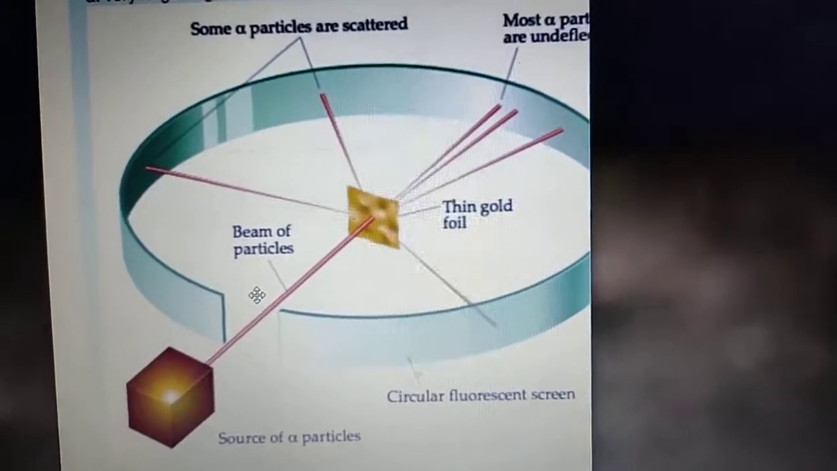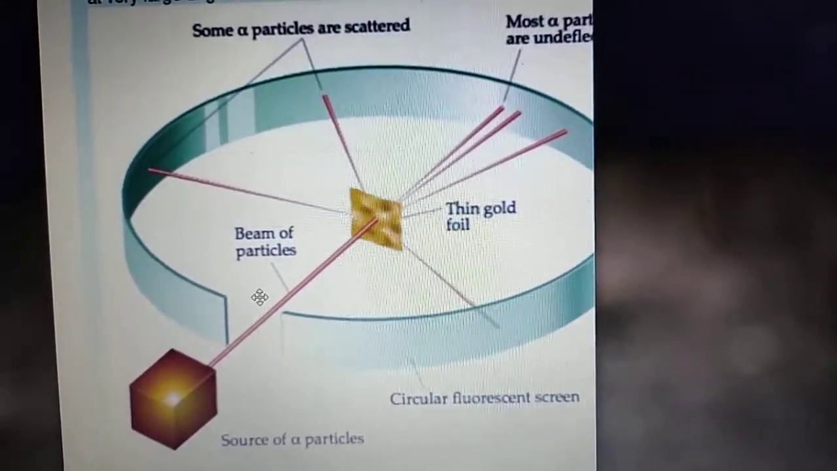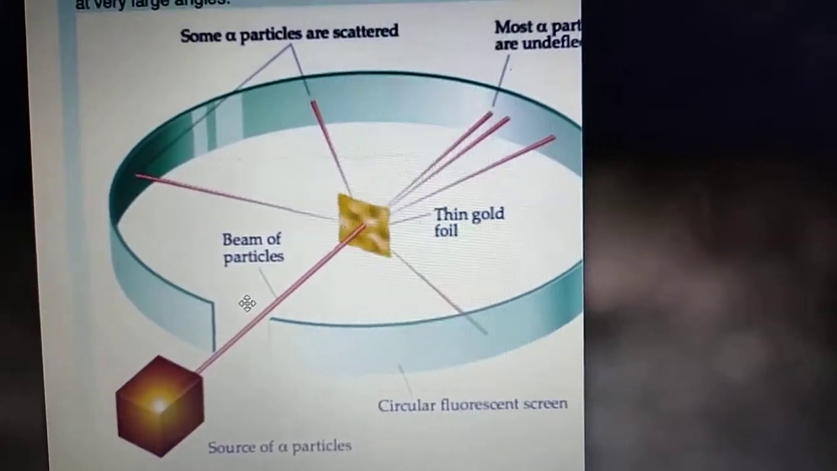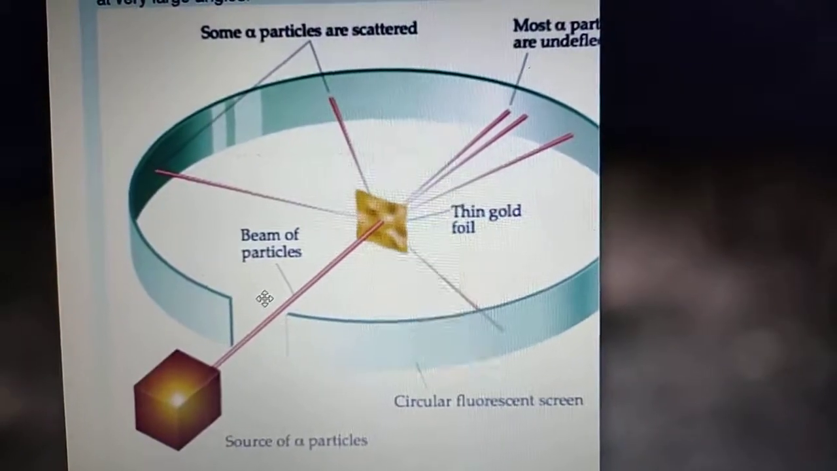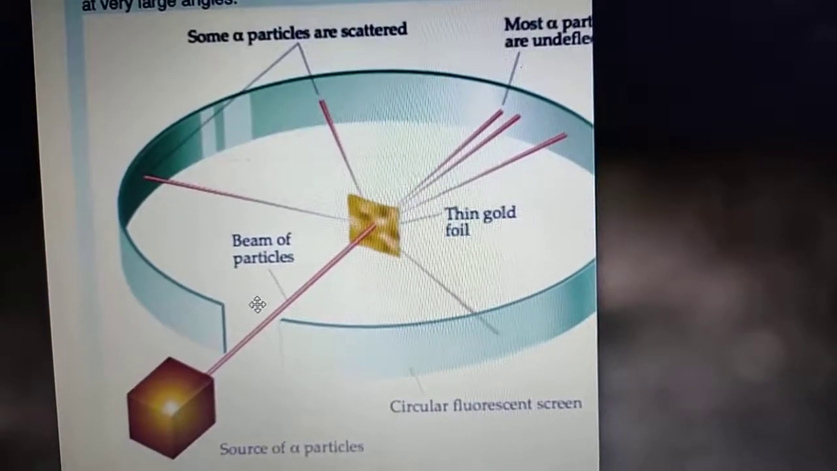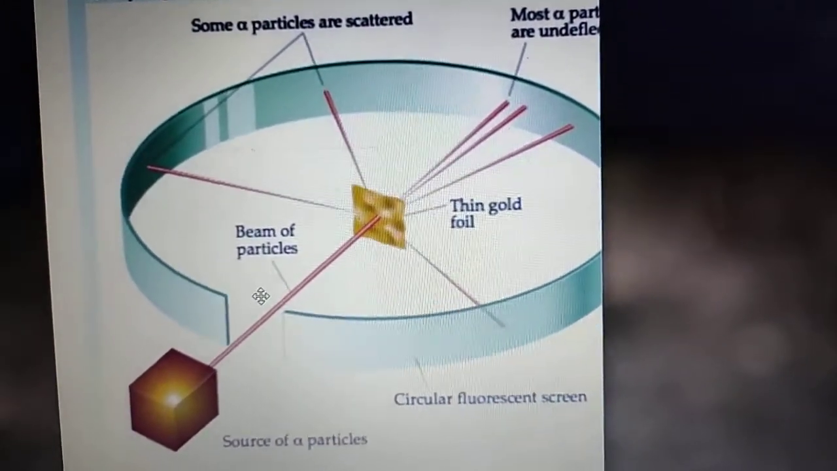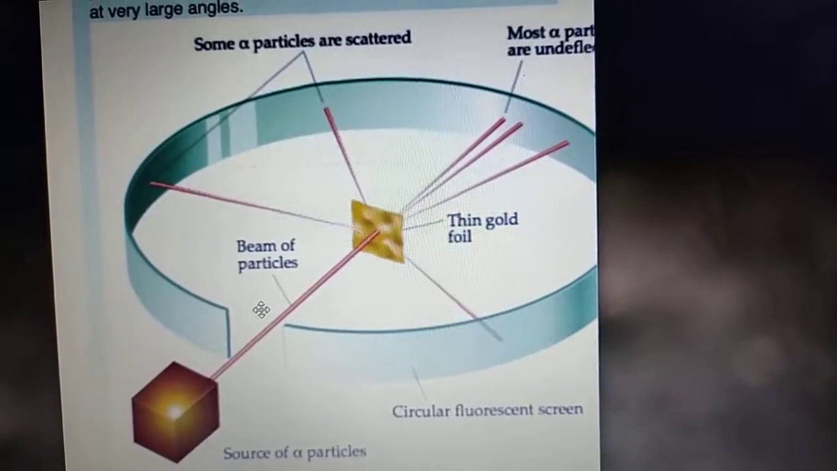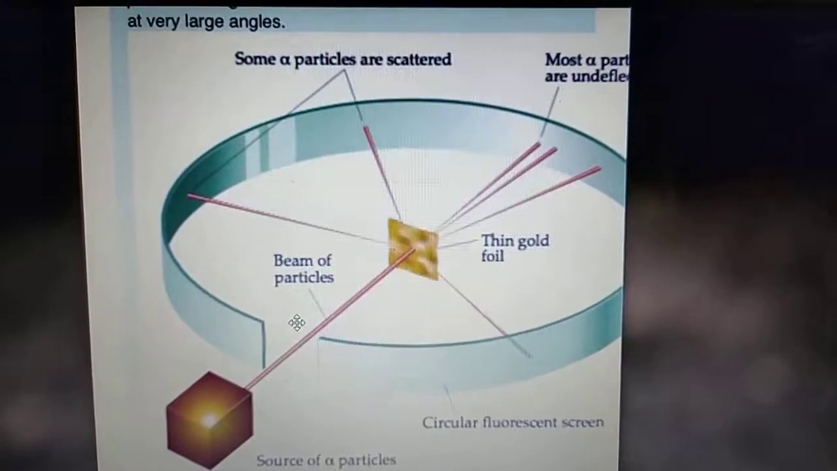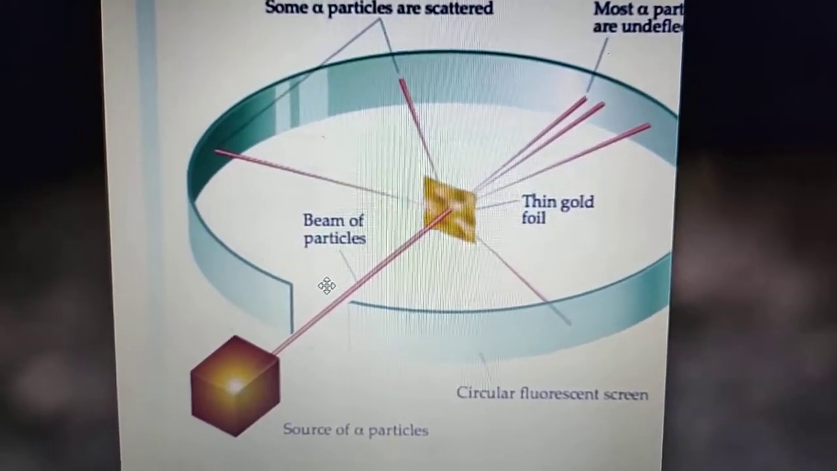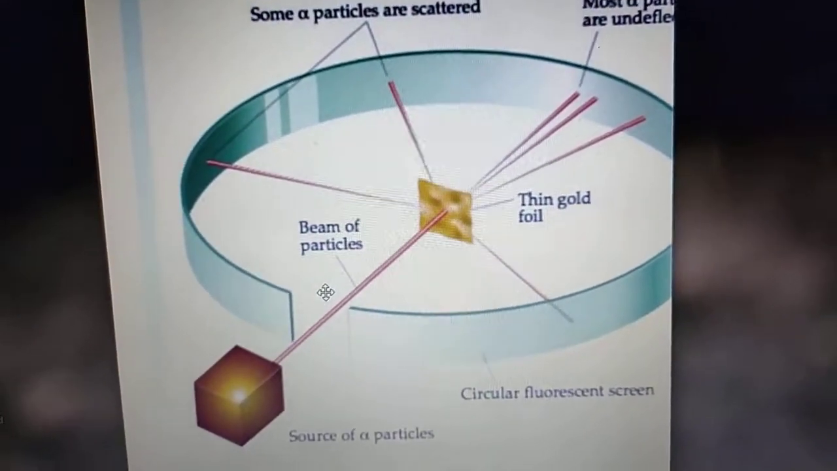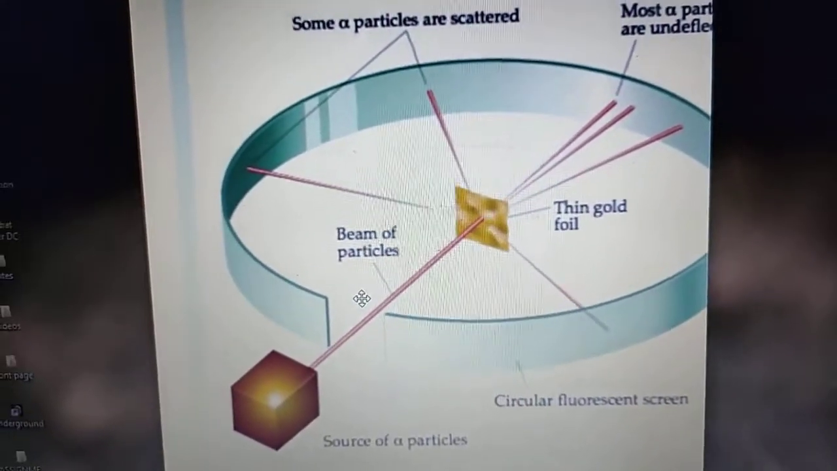Now let's discuss the conclusions. While performing this experiment, what did Rutherford find? He drew some conclusions from this experiment. First of all, after performing this experiment, he found some observations. There are 3 observations.